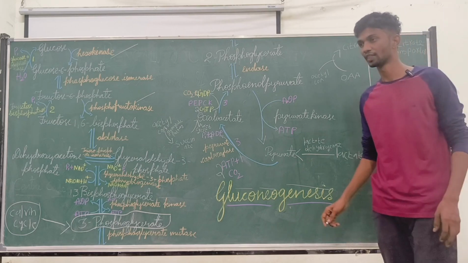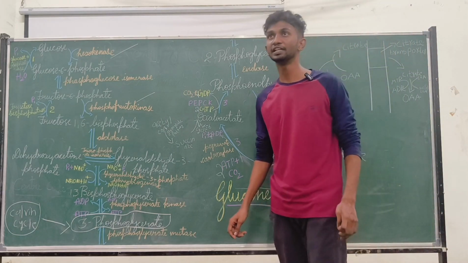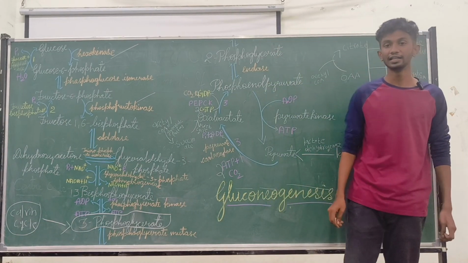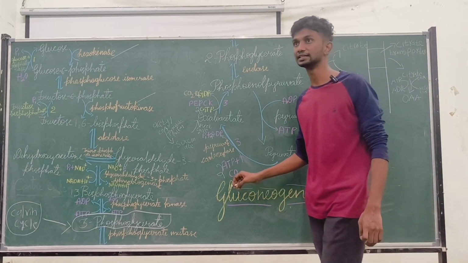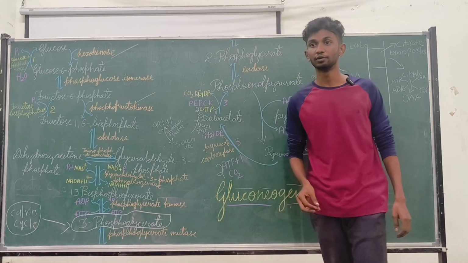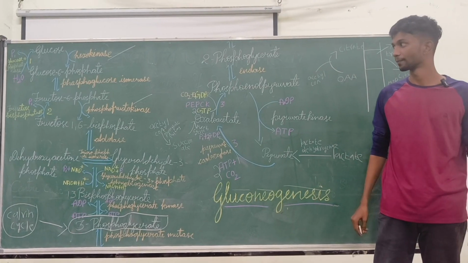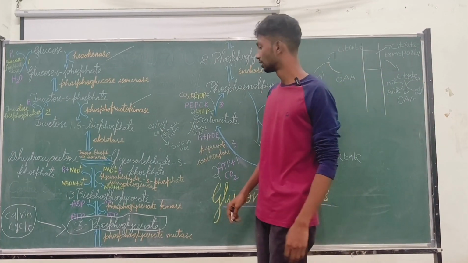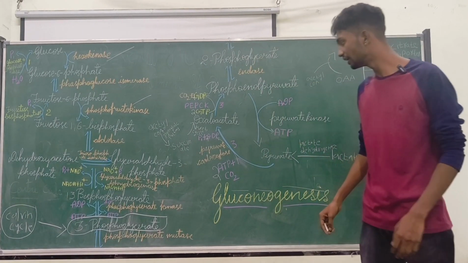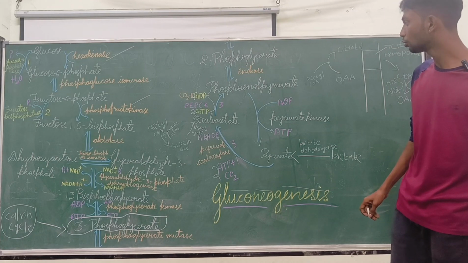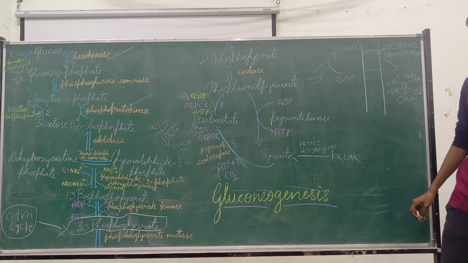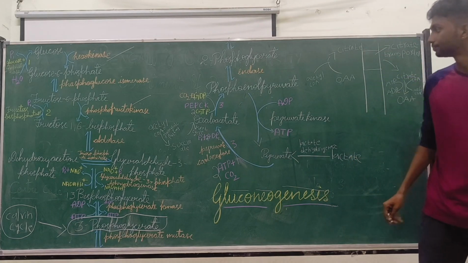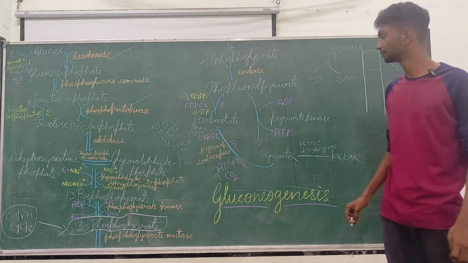In animals, it occurs majorly in the liver and in the epithelial cells of the renal cortex. And in plants, gluconeogenesis occurs in the seeds as well.